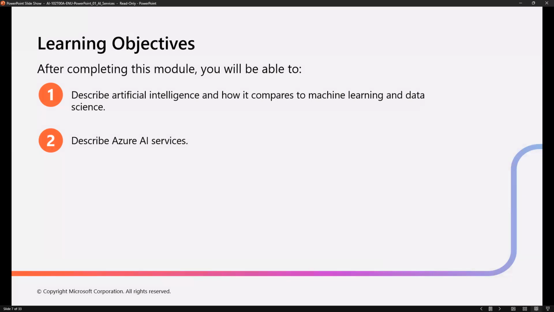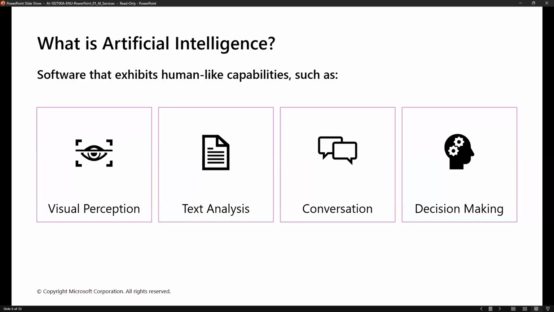First, describe artificial intelligence and how it compares to machine learning and data science. After that, we'll enter into Azure AI services. Without knowing, generally, what is artificial intelligence or AI, what is machine learning, and what is data science? In the market, a lot of people are confused about artificial intelligence, data science, and machine learning. They are different terminologies, technical words, buzzwords. They are very different, so we'll try to understand.